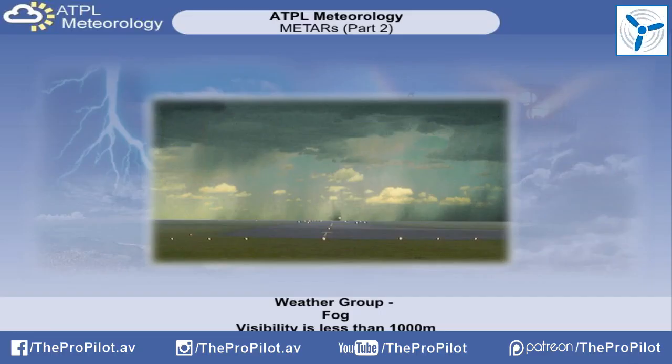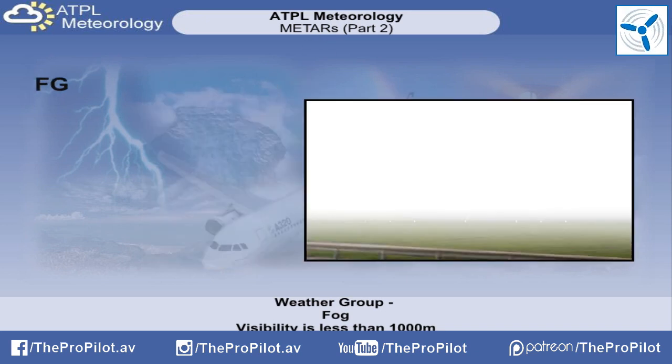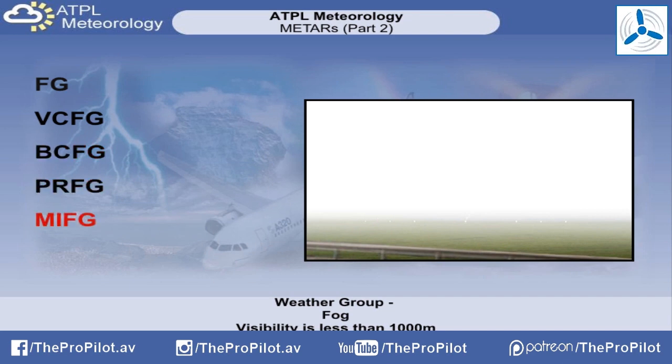Let's look at some of the slightly more confusing groups. Fog is represented by FG. This can appear on its own. This simply means the observer is in fog and the visibility is less than 1,000 meters. However, there are 5 qualifiers that can also go before FG when conditions are right. They are VC, BC, PR, MI, and FZ.